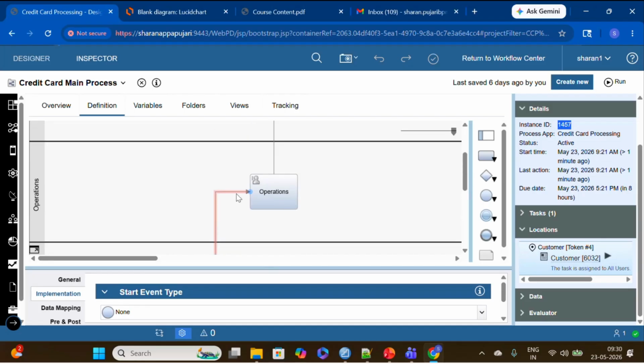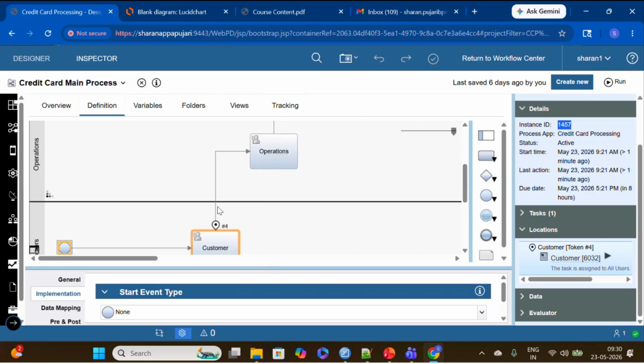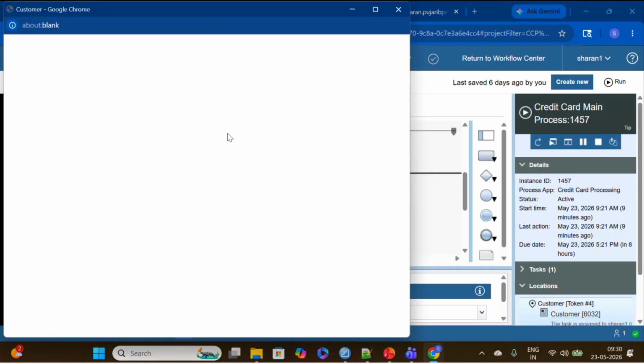Again, here before reaching the operation, some more system activity will be executed. A system activity is considered a token; that token will be closed and the next serial number will be generated. For example, if I complete it,